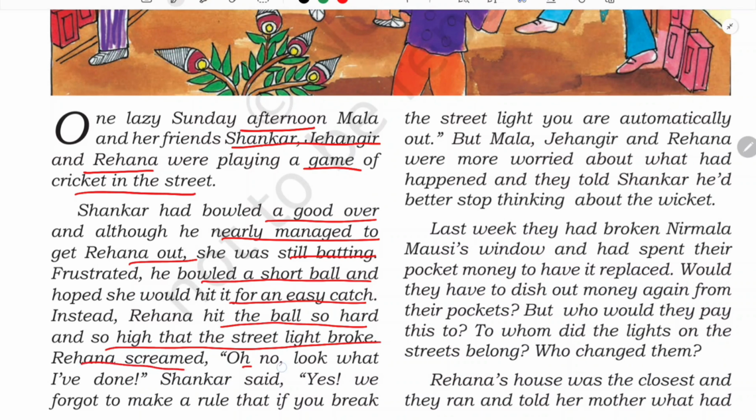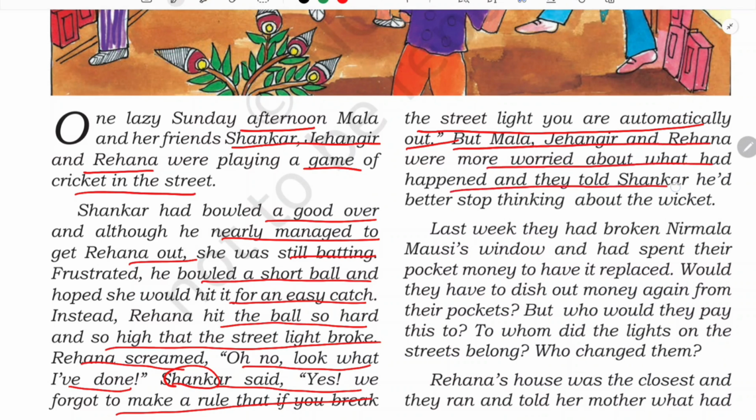Rihanna screamed, "Oh no, look what I have done." Sankar said, "Yes, we forgot to make a rule that if you break the street light, you are automatically out." So here, Sankar was not worried about the street light. Rihanna was worried more about the street light than the wicket. What was Sankar's focus? Sankar's focus was to make Rihanna out, to take the wicket. But Rihanna was more worried about the street light. Mala, Jahangir and Rihanna were more worried about what had happened, and they told Sankar he had better stop thinking about the wicket. We should worry about the street light which we have just broken.